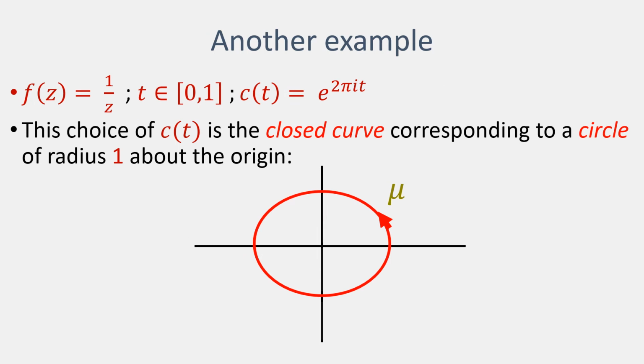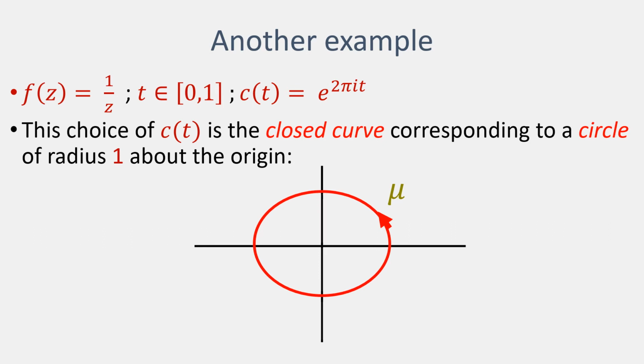Let's look at another example for a closed curve. Here the function of interest is 1 divided by the input value. The interval that we are looking at is again between 0 and 1. But this time the contour we're going to use is e raised to the power 2 times pi times I times t. So this is a closed curve, and what it corresponds to is a circle of radius 1, and that circle is about the origin. So the contour we're using is going to travel in this path here, in a circle.